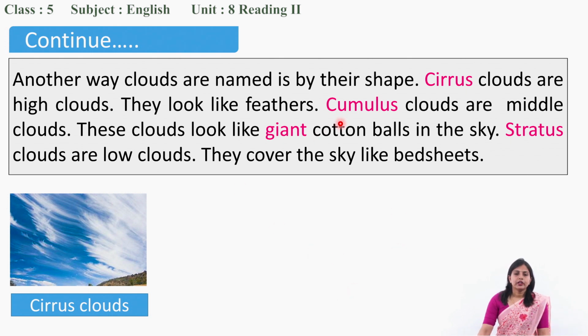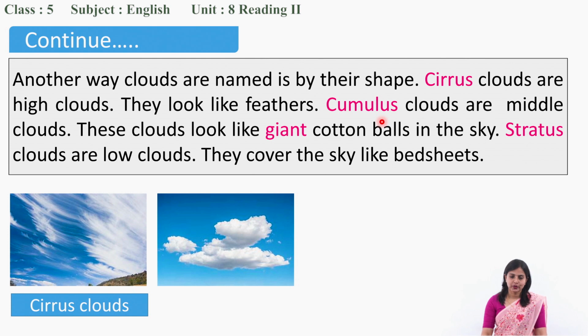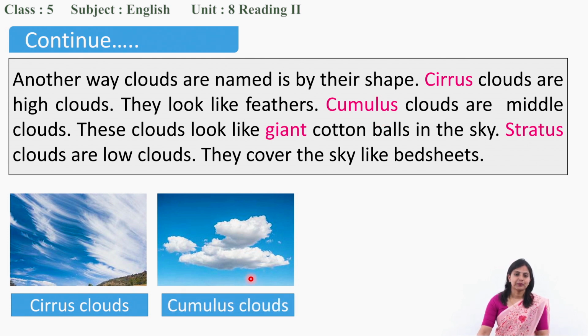Okay. Now the next one is cumulus. Cumulus clouds are middle clouds. After high clouds, what are high clouds? Yes, cirrus clouds are high clouds. And after that we have cumulus clouds. Okay. How do they look? This one, just like cotton candy. Yes, you see? It looks like the heavier mass of the clouds, isn't it? So they are called cumulus clouds.